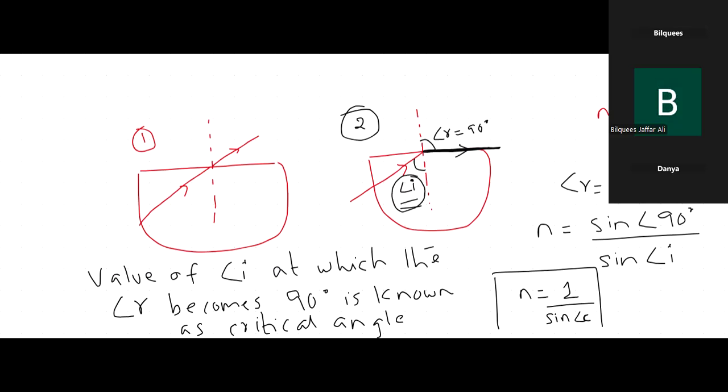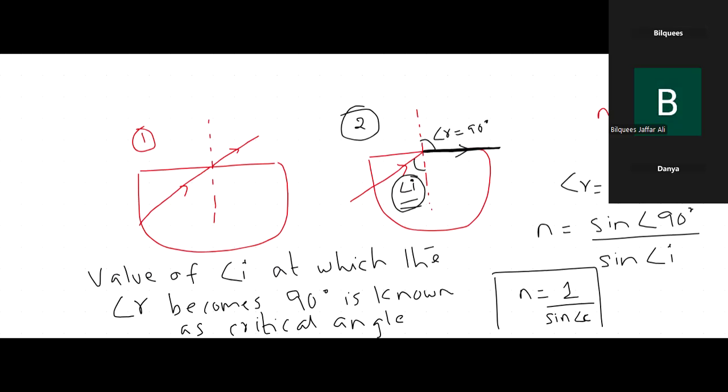Now in the third part, I will further raise this value of angle of incidence, which is now the critical angle, such that this ray will bend inside the medium.